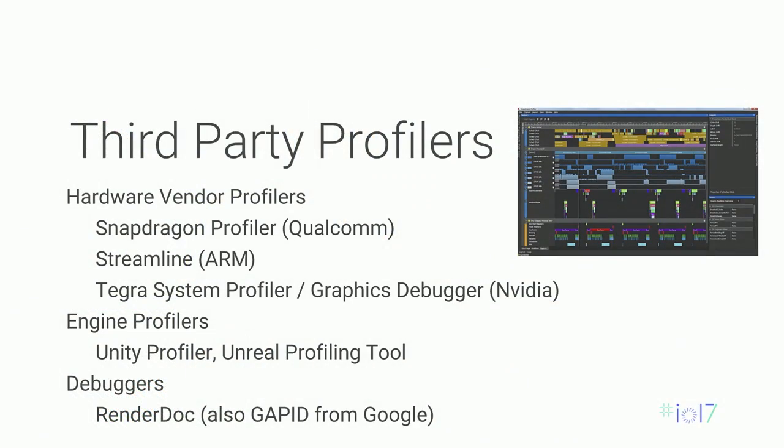Other profilers include the hardware vendor profilers. For example, Qualcomm has the Snapdragon profiler, ARM has Streamline, and NVIDIA has the Tegra system profiler. Game engines also have profilers. For example, Unity and Unreal have built-in profilers. And also, there are graphics debuggers, like RenderDoc and Google's Gapid. These tools can capture API calls that can help you find inefficiencies in the API.